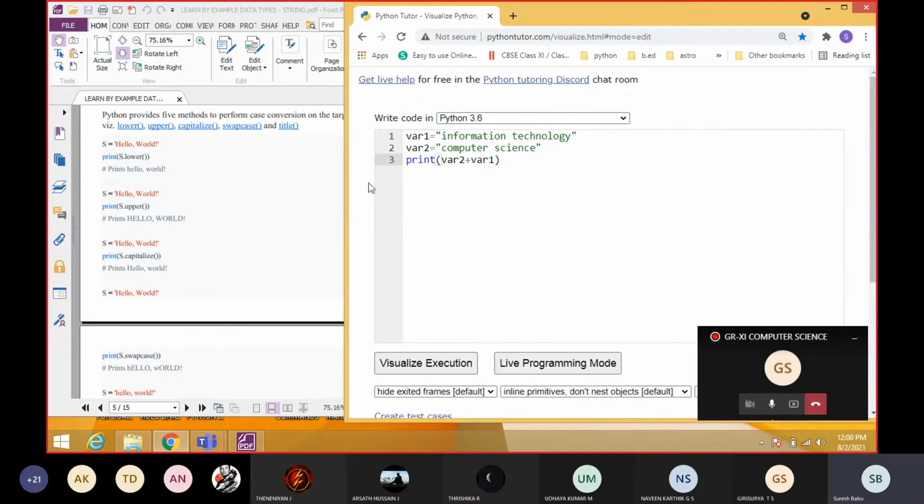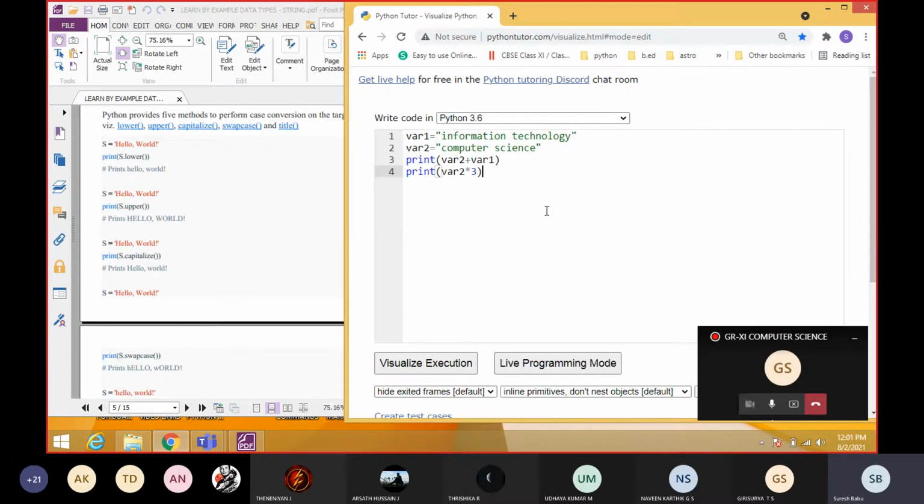Students, what is the output for this one? So, computer science, information technology. Yes, computer science, information technology. So it will concatenate two strings. The plus operator is working as a concatenation process. Now you tell me what is the output for this one.